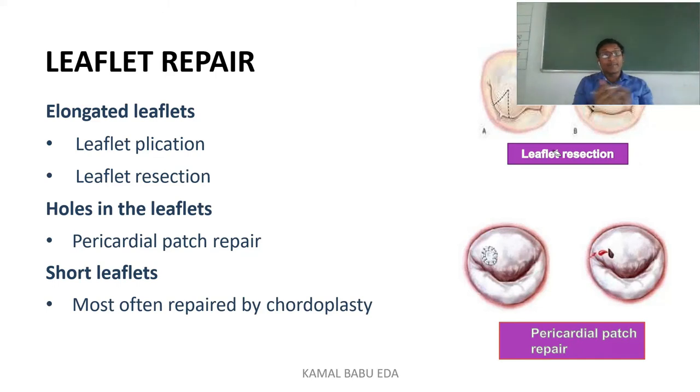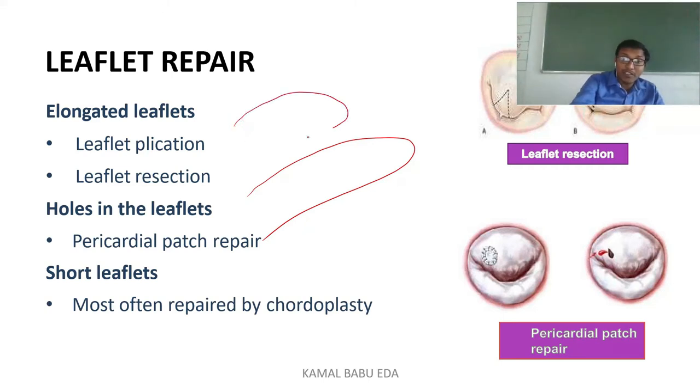Coming to leaflet repair, we have different types of leaflets: elongated leaflets, leaflets with holes, and short leaflets. Firstly, we'll see elongated leaflets. Elongated means they are more in size. For example, if the leaflet should be this much in size, an elongated leaflet is longer than the size it actually should be. In leaflet plication, they apply a clip to the leaflet.